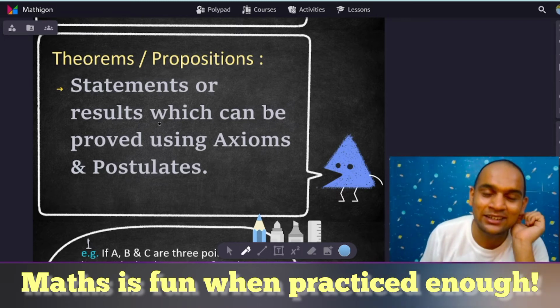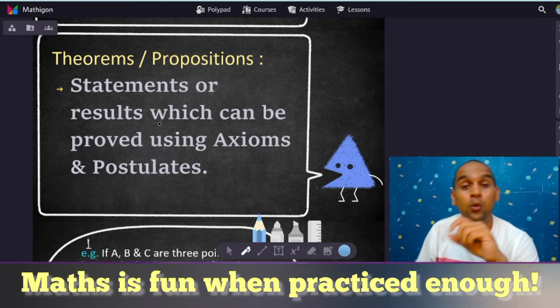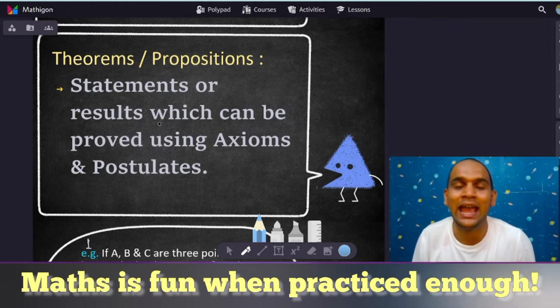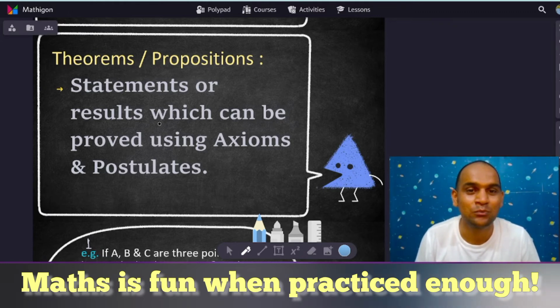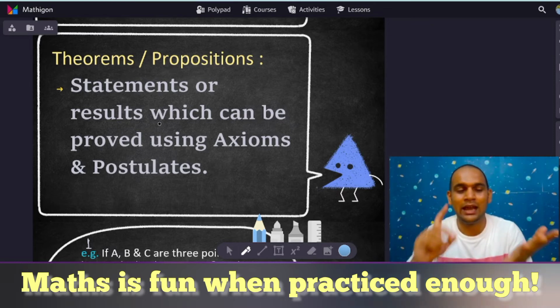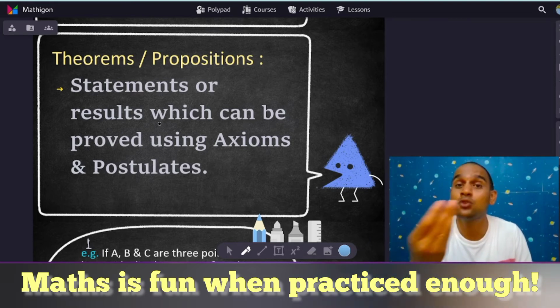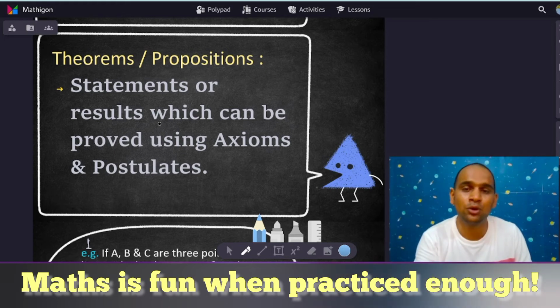Those are called theorems and propositions: statements or results which can be proved using axioms and postulates. There are some more things as we progress, like the converse of a theorem and the corollary of a theorem. As we progress in these videos, we will discuss all those aspects.